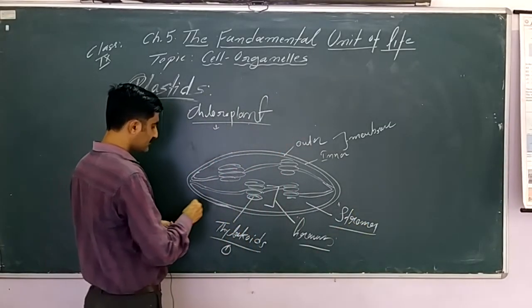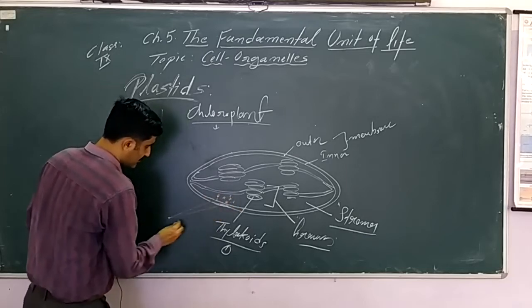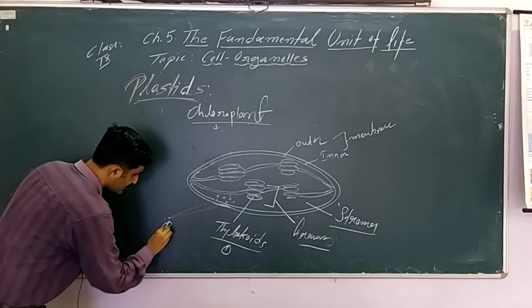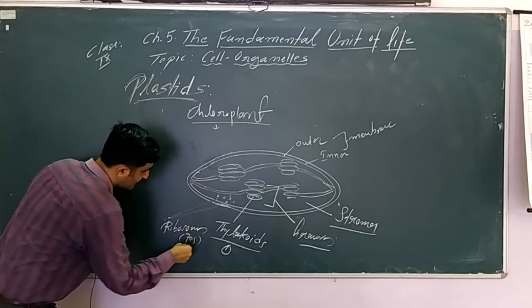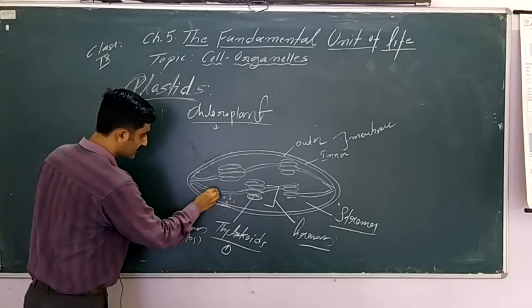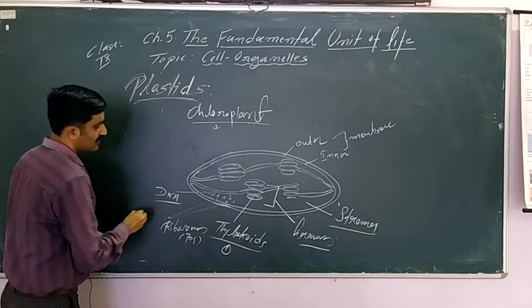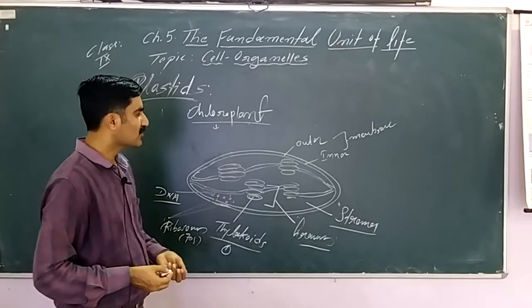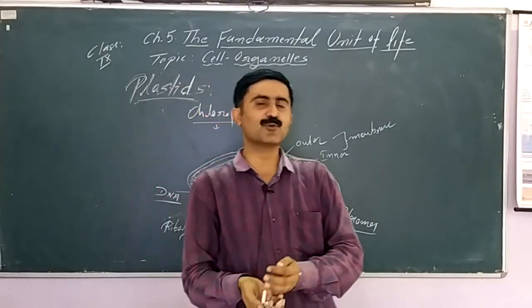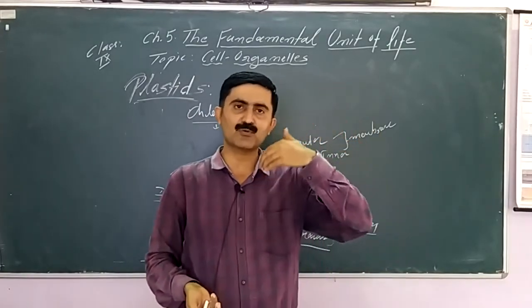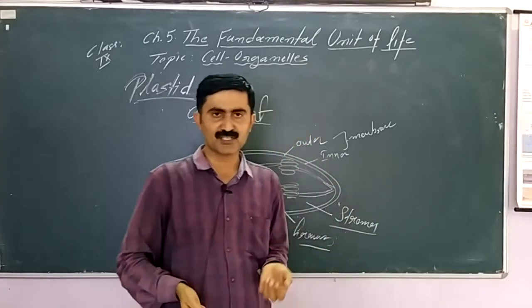Similarly to the mitochondria, please remember, chloroplasts also have the presence of ribosomes, 70S type of ribosome, and there is also the presence of DNA that makes plastids semi-autonomous. Overall function of chloroplast is to provide green color to the plant, and the most important function is to harvest the sunlight to carry out photosynthesis. This is the site of glucose synthesis. This is the site where photosynthesis takes place.